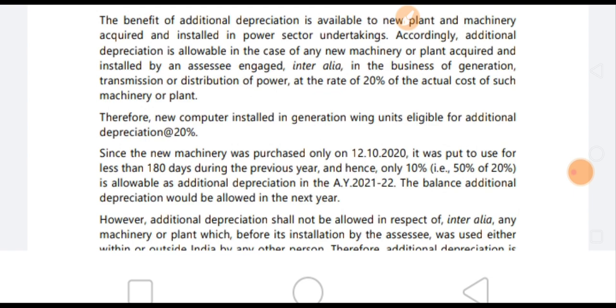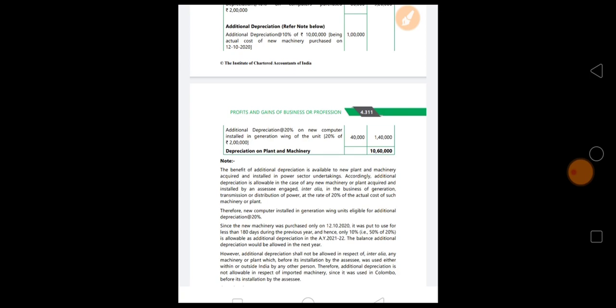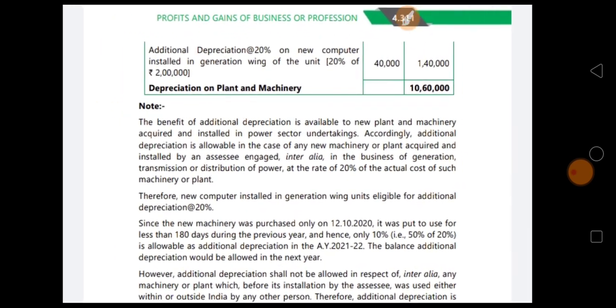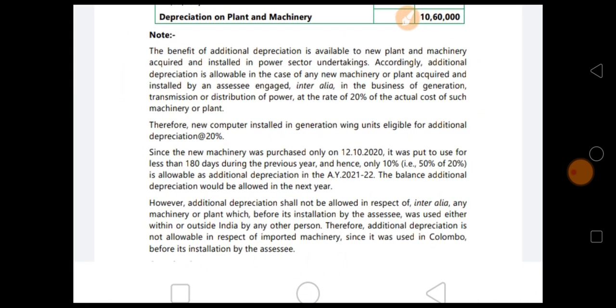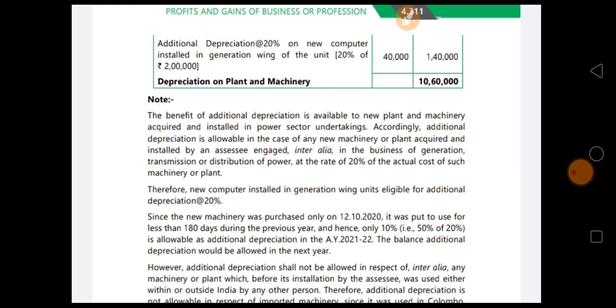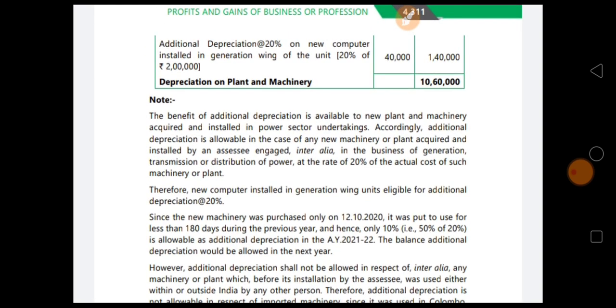Therefore, additional depreciation is not allowable in respect of the imported machinery, since it was used in Colombo before it was installed by the assessee. So this is the note. That's why we calculate 50% of 20%, so 10% is what we calculated here. Hence only 10%.